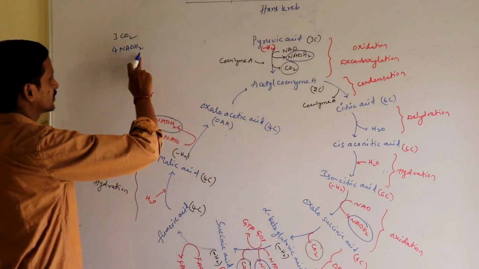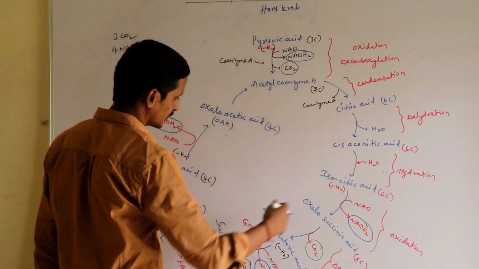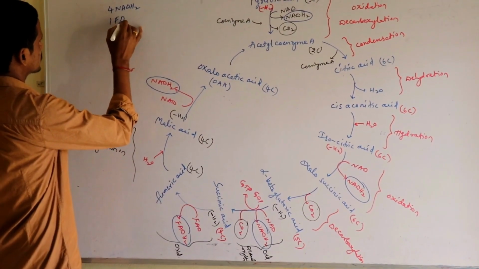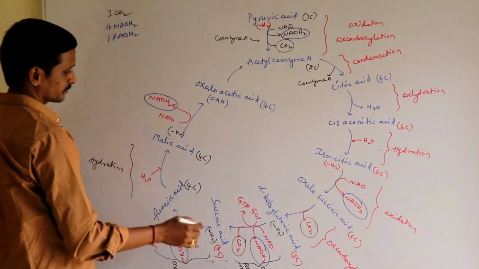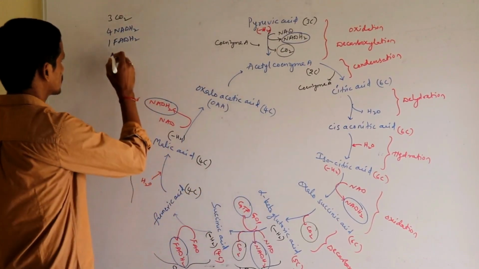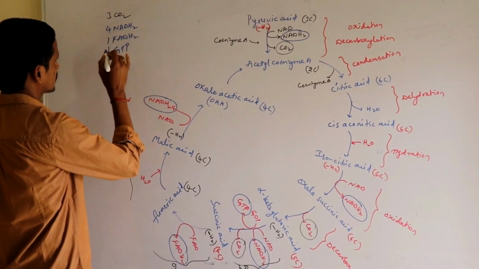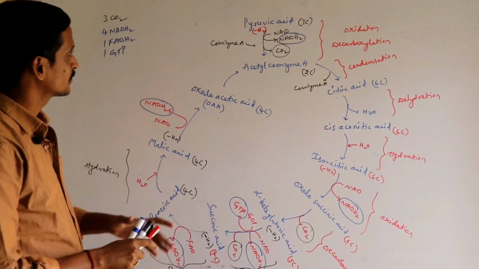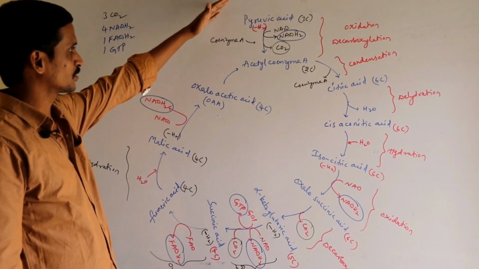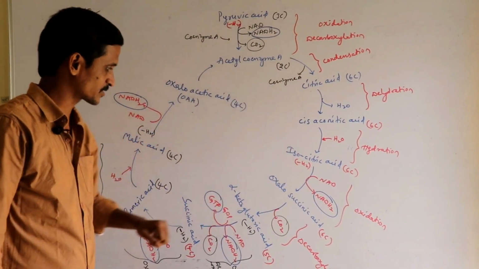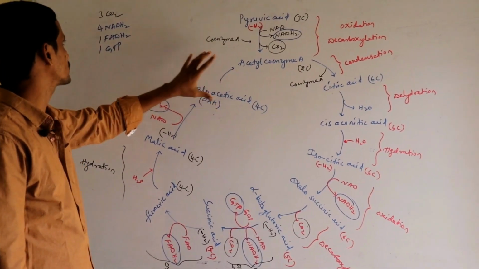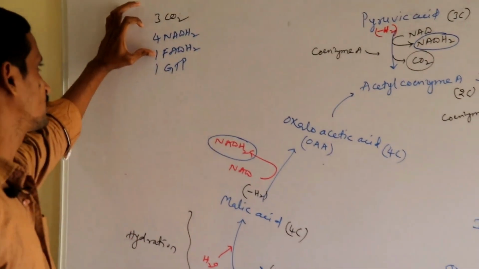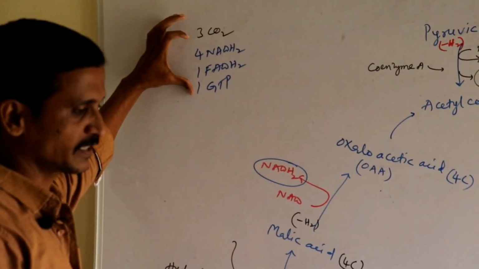Along with that, we got one FADH2, and we got one GTP also, which is also an energy rich substance. That means when one pyruvic acid undergoes these many reactions, it leads to the formation of 3 carbon dioxides, 4 NADH2, 1 FADH2 and 1 GTP.